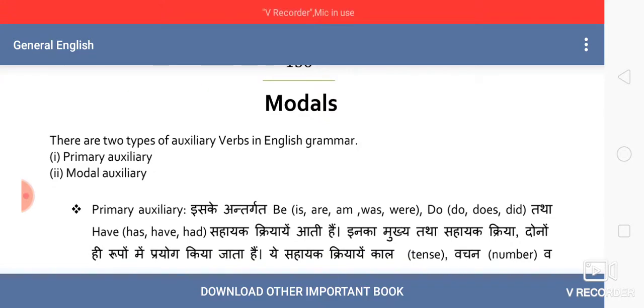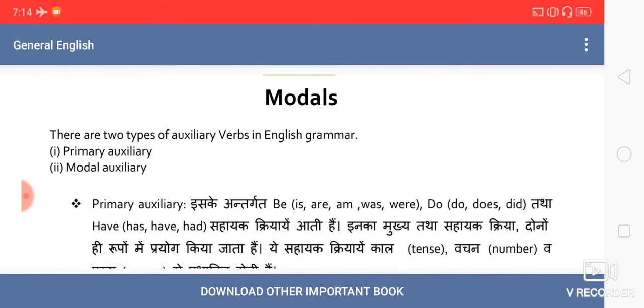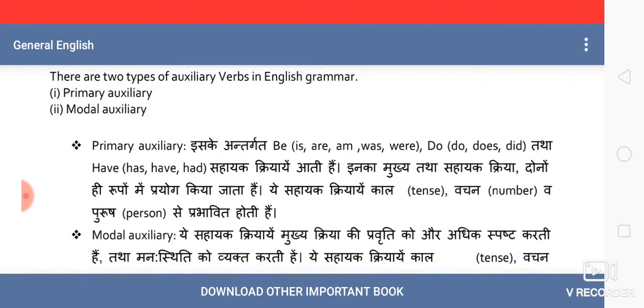In detail we are going to talk on modal auxiliaries today. So what is primary auxiliary? In this come be forms like is, am, are, was, were, do, that is do, does or did, and have, has, have and had. So these helping verbs come in the first category, that is primary auxiliary.